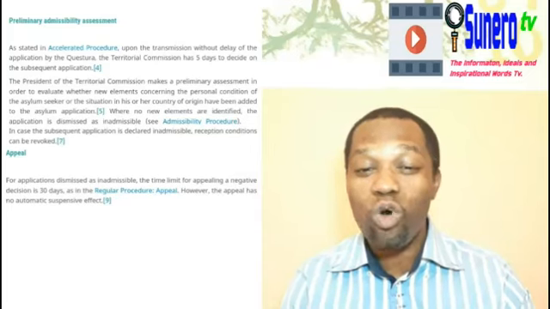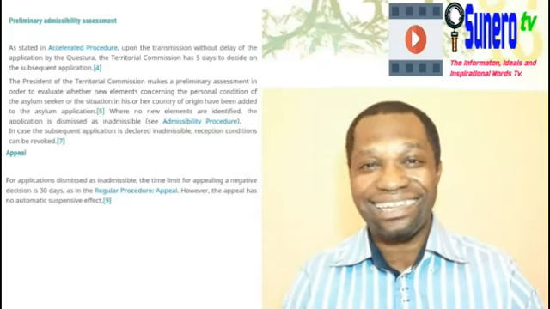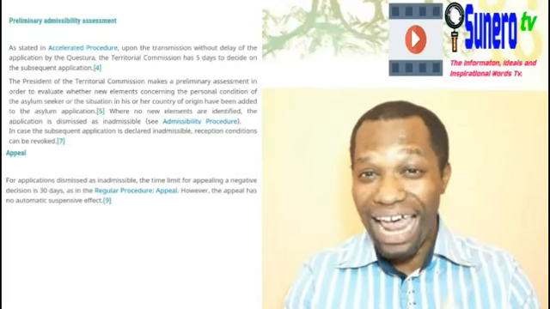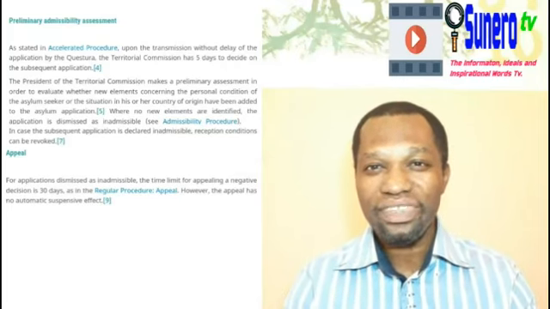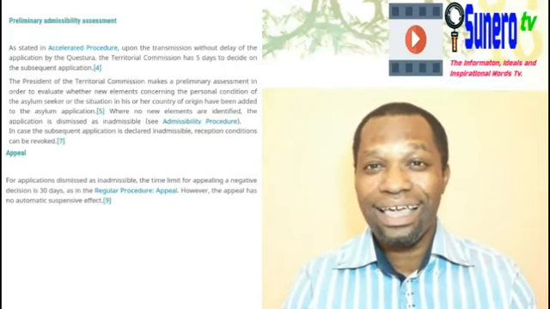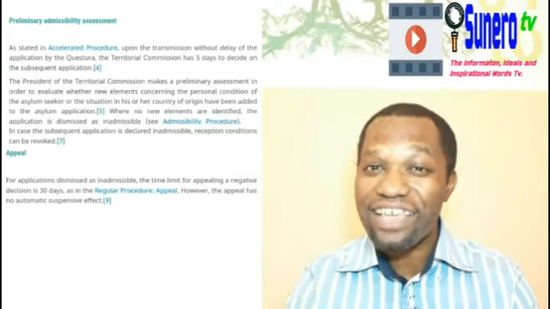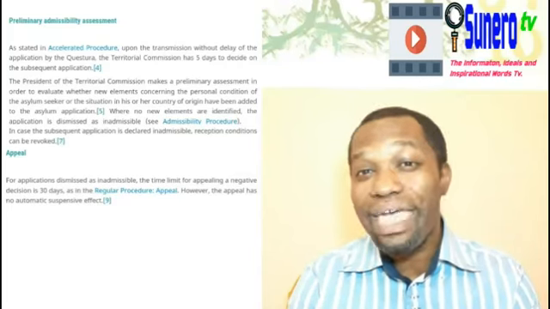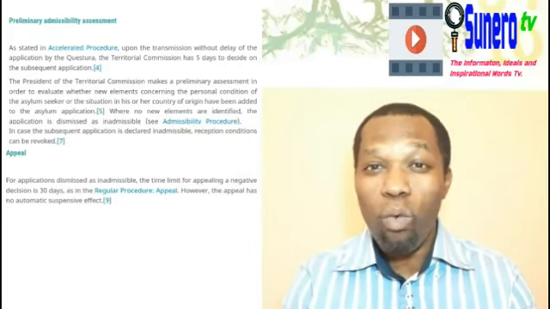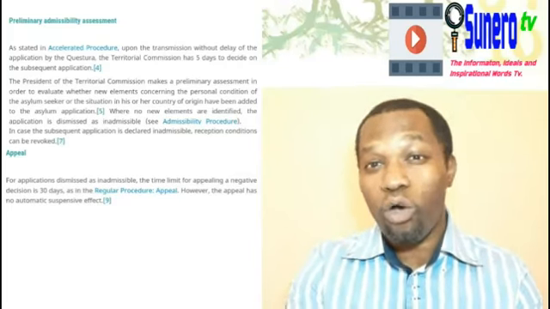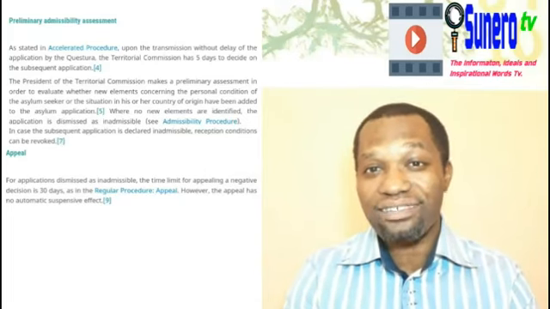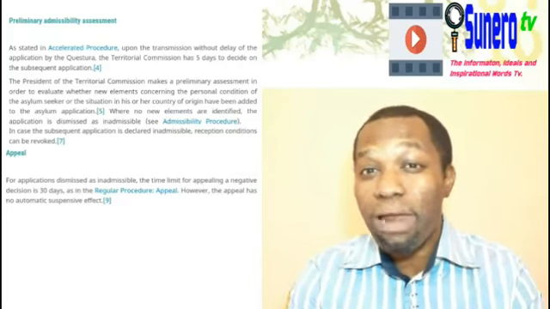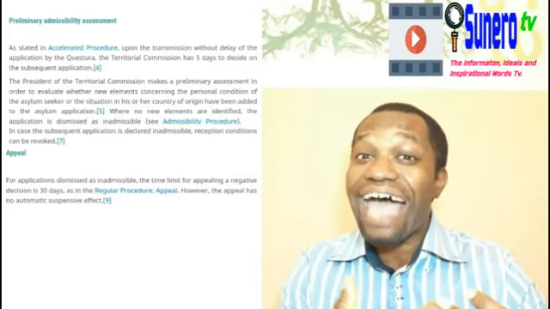It says where no new elements are identified. If there's no new element, if you want to reapply for asylum, and listen to this carefully, there have got to be changes to the first asylum claim you have sought before. There have got to be different things that will make the judge grant you. Number one, those that are having health problems currently, you have a good chance of them accepting the second asylum claim. Or you have one problem or the other now, you have one thing or the other that has tied you to Italy.